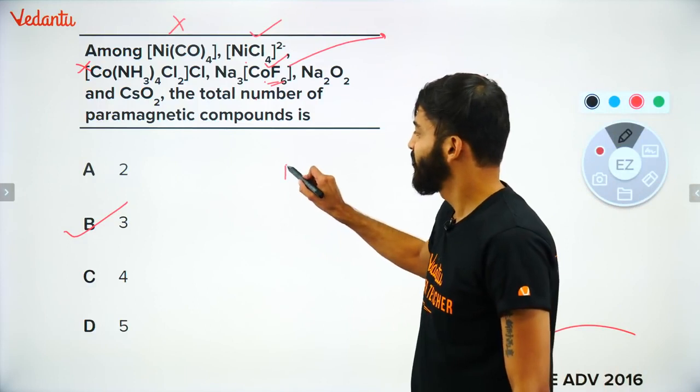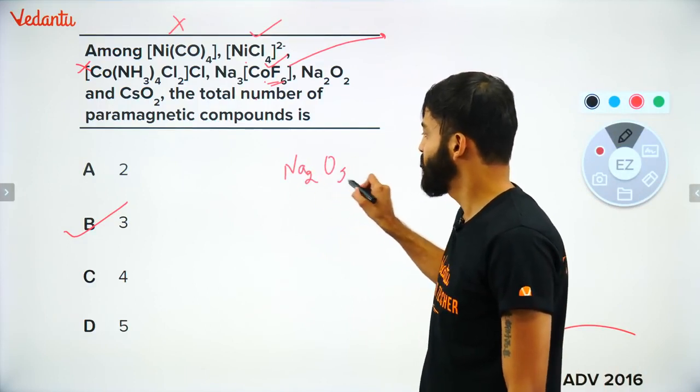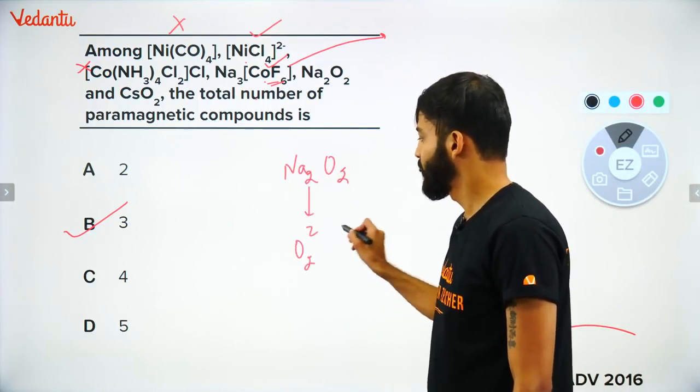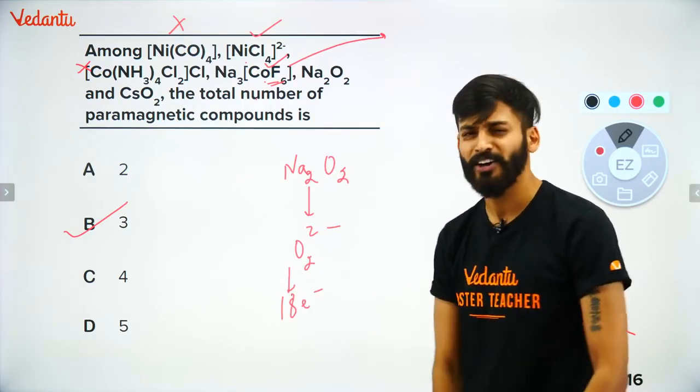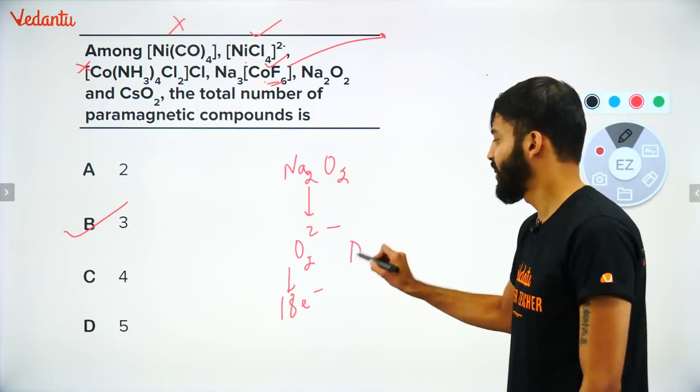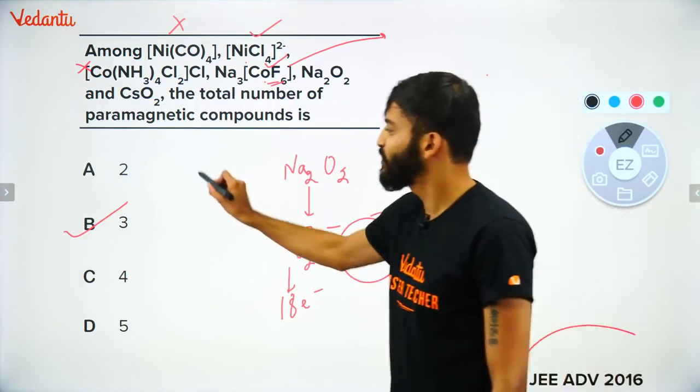They have added here Na2O2. It means nothing but O2 2 minus. This is called peroxide. How many electrons are there? 18 electrons. Peroxide, 18 electrons. Diamagnetic. Okay? This answer is coming from MOT.